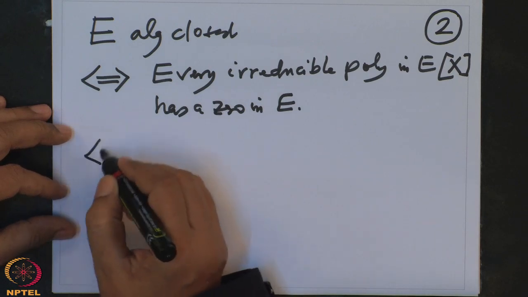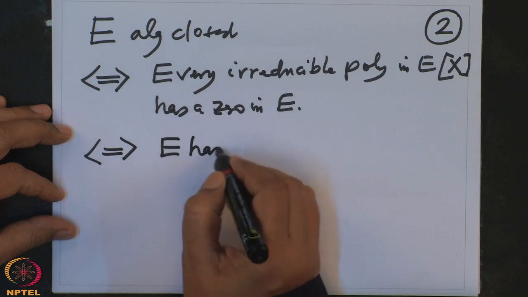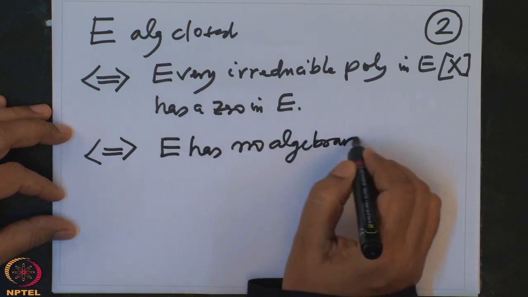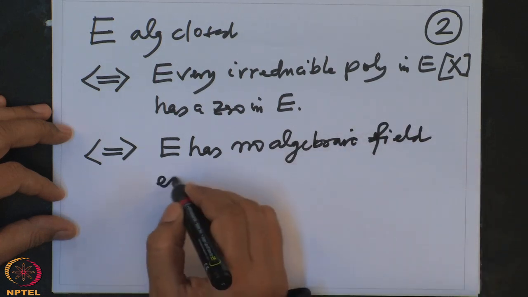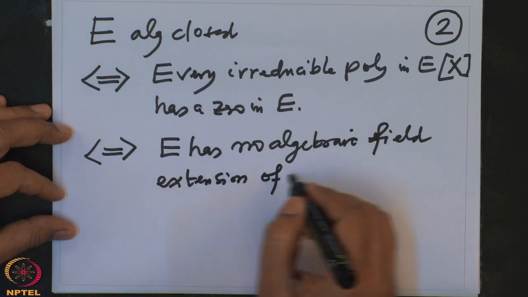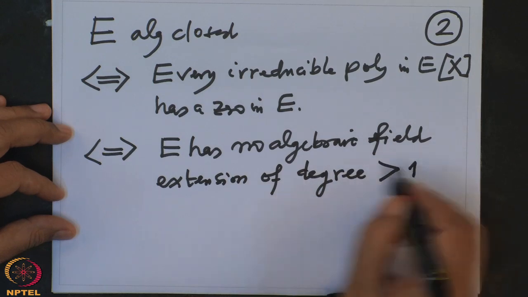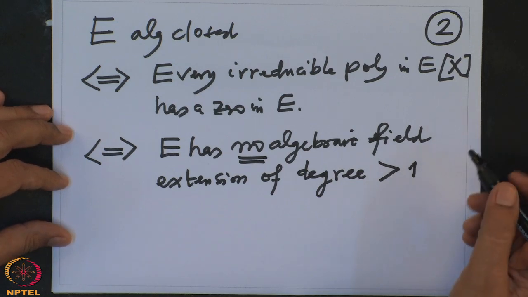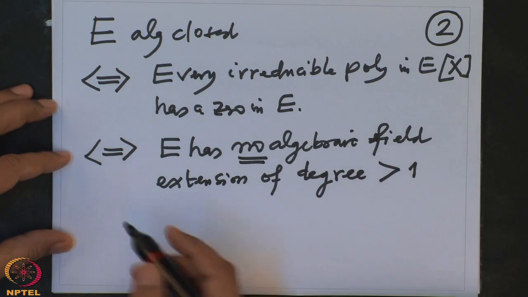This is also equivalent to saying E has no algebraic field extension of degree strictly bigger than 1. No algebraic extension of E has degree more than 1, so the only algebraic extension of E is E itself.